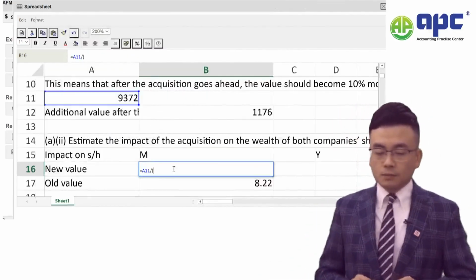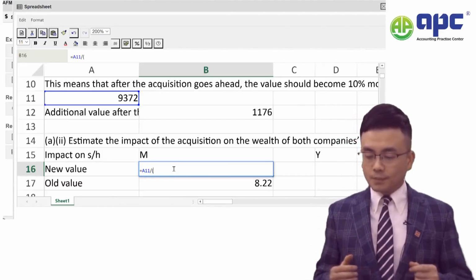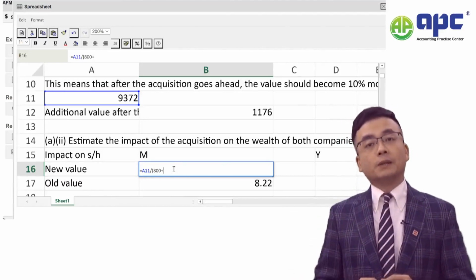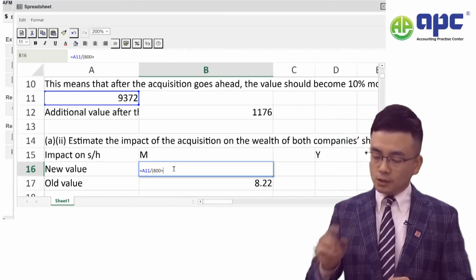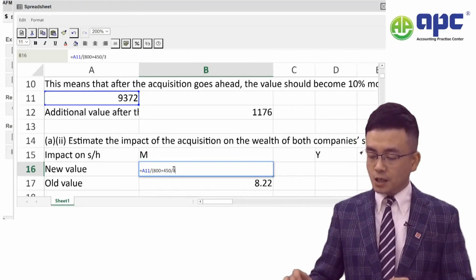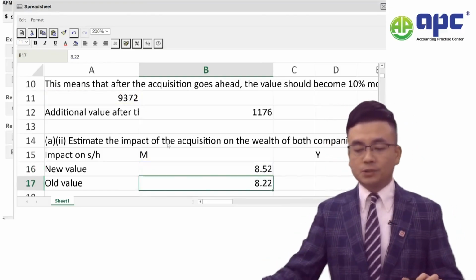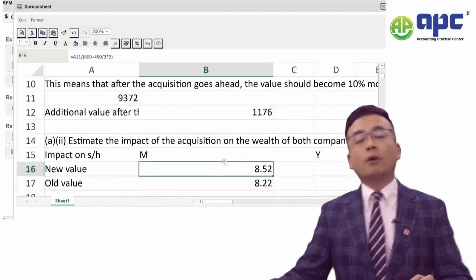Now, because I take value over the number of shares, that will give me the share price. Currently we've got 800 million shares, and you've got 450. And for every 3 of yours, I will issue 2 of mine. So if that's the case, then that comes to the share price of 8.52.